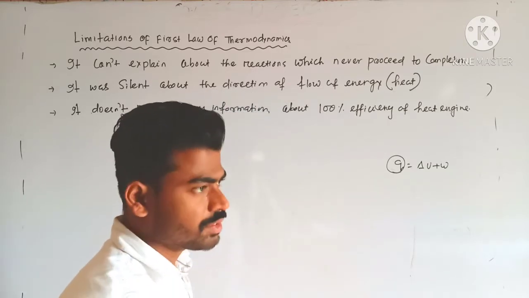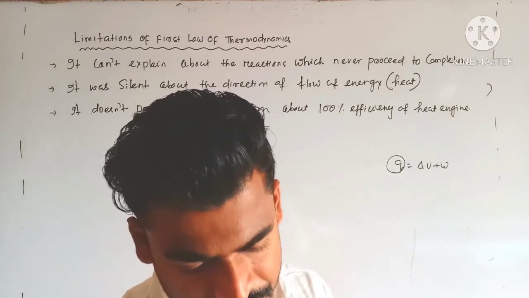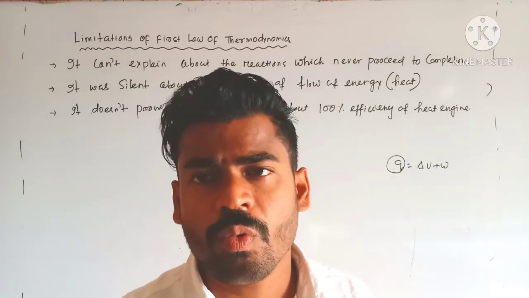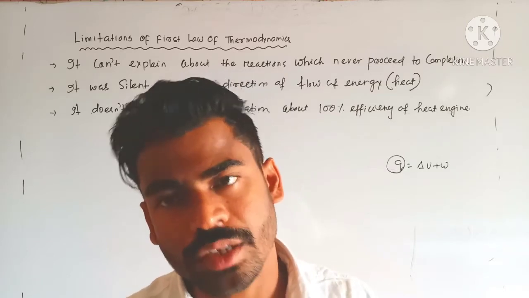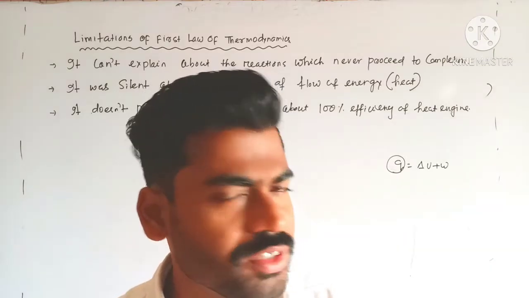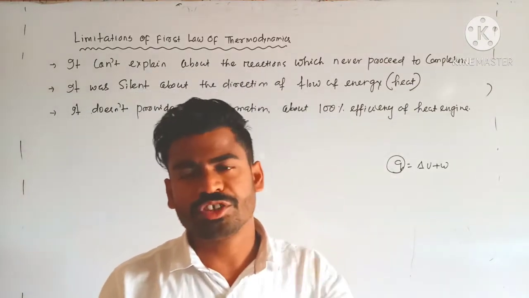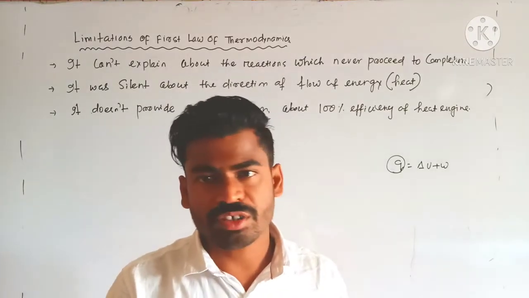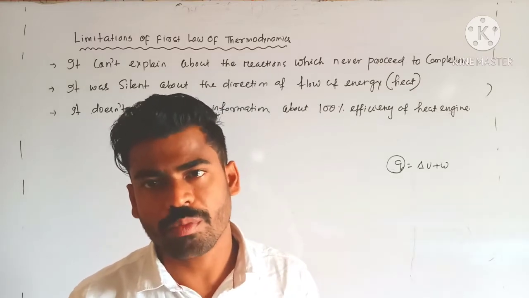Another major drawback of this law is that it cannot explain why certain processes are spontaneous and irreversible. There are many natural processes you can consider, such as the flow of water downhill, or the transfer of heat from a hot body to a cooler body.